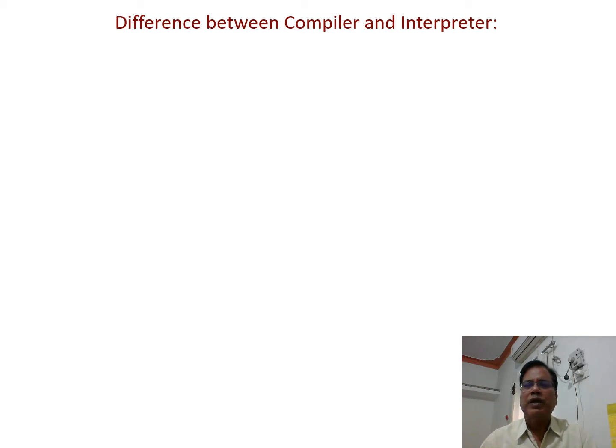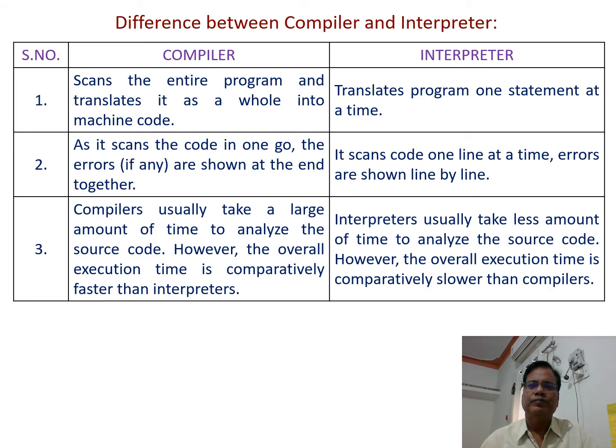After discussion of compiler and interpreter, let us see the difference between these two translators in a tabular form. Compiler scans the entire program and translates it as a whole into the machine code, whereas the interpreter translates the program one statement at a time.